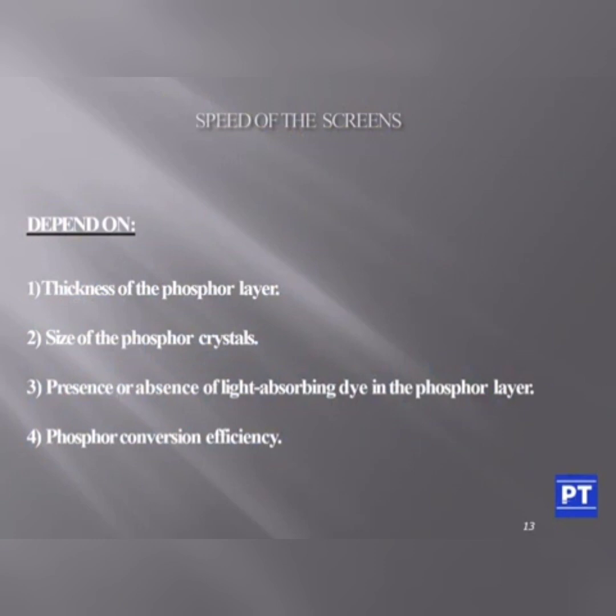The speed of the screen will depend on the thickness of the phosphor layer, size of the phosphor crystal, presence or absence of light absorption dye in the phosphor layer, and phosphor conversion efficiency.